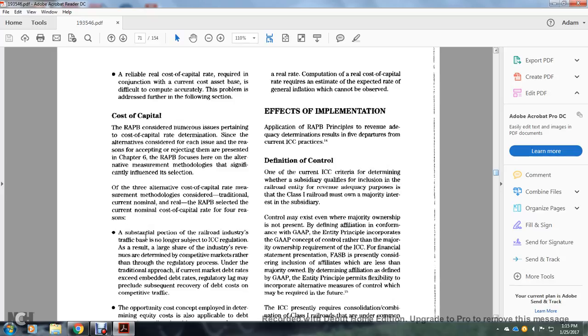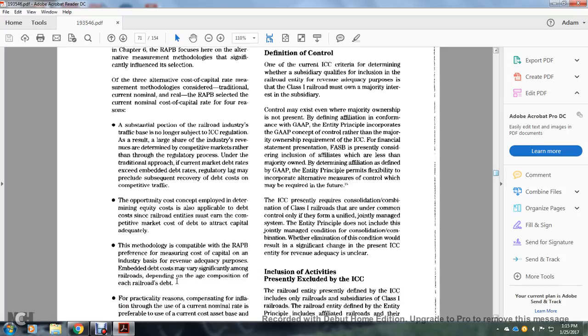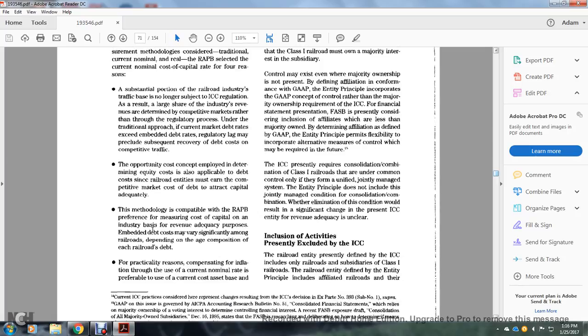A substantial portion of the railroad industry traffic base is no longer subject to Interstate Commerce Commission regulation. As a result, a large share of the industry's revenues is determined in the competitive market rather than through the regulatory process. Under the traditional approach, the debt rates exceed the current market debt rates, and regulatory lag may allow subsequent recovery of the debt cost on competitive traffic. The opportunity cost of the employee will determine the equity cost applicable, since railroad entities must earn in the competitive marketplace the cost of debt and equity to attain capital adequacy.